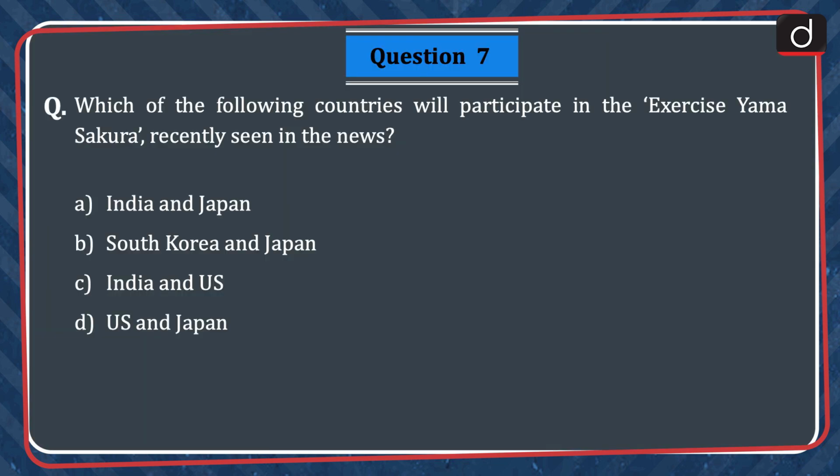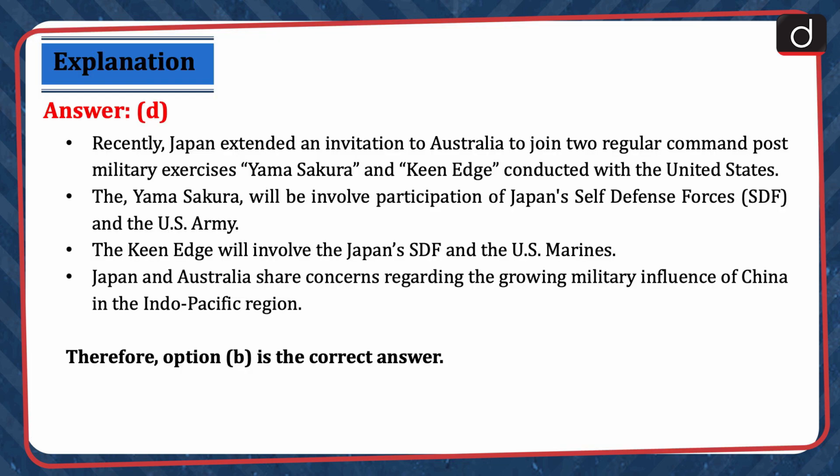Next question is, which of the following countries will participate in the exercise Yama Sakura recently seen in the news? India and Japan, South Korea and Japan, India and US or US and Japan? The correct answer is option D, US and Japan. Recently, Japan extended an invitation to Australia to join two regular command post military exercises, Yama Sakura and Dharma Guardian, conducted with the United States. The Yama Sakura will involve participation of Japan's self-defense forces and the US Army. The exercise will involve the Japan's SDF and the US Marines.